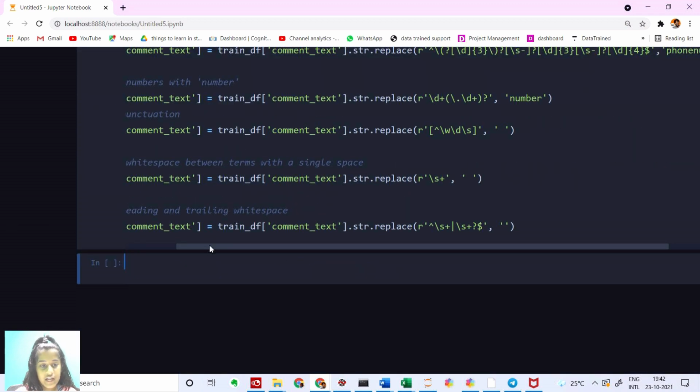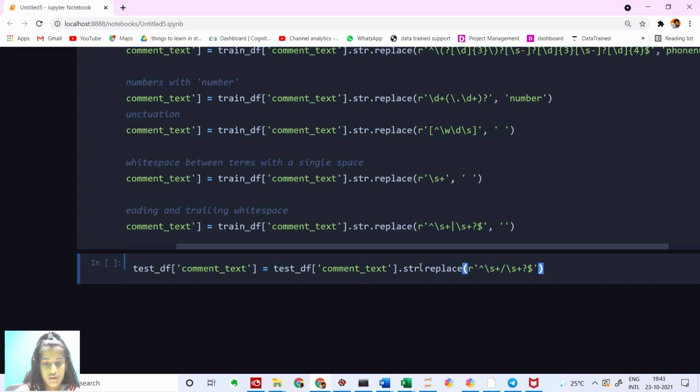We have not cleaned it in the test data set. So let's do that. I'm going to say test_df of comment_text is equal to test_df of comment_text dot str dot replace, this one, all of this, and we're going to replace them with an empty string.